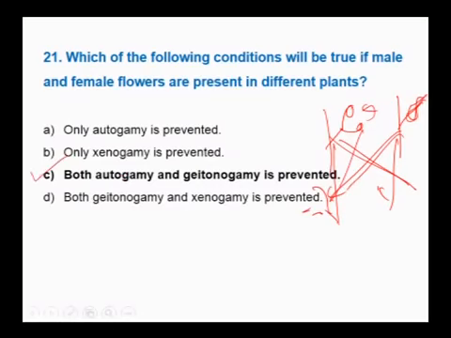Autogamy is not possible because they are unisexual plants. Geitonogamy is also not possible because they are unisexual. Geitonogamy is possible only when the plant is monoecious or bisexual. Therefore, the answer is C.